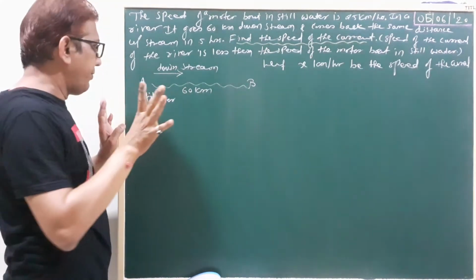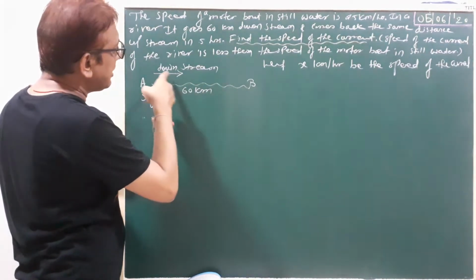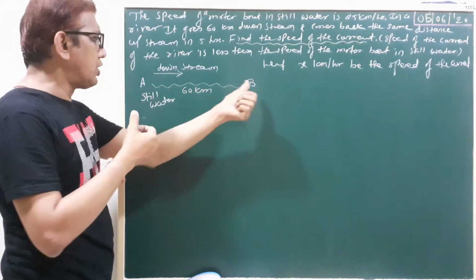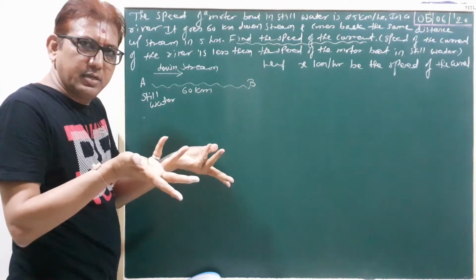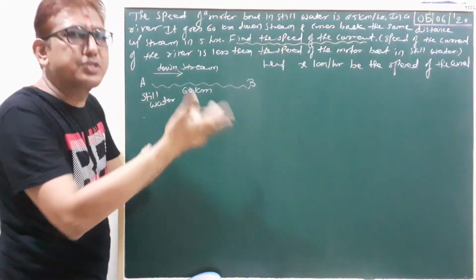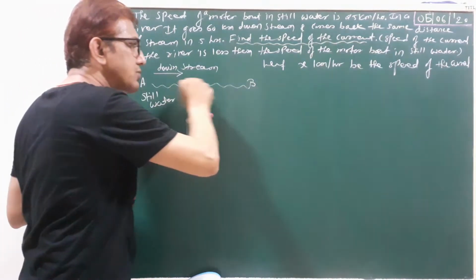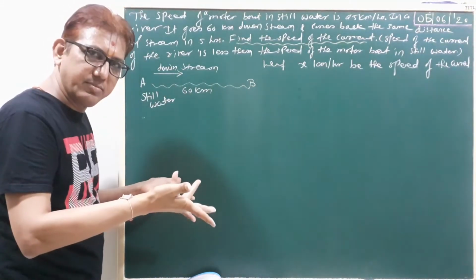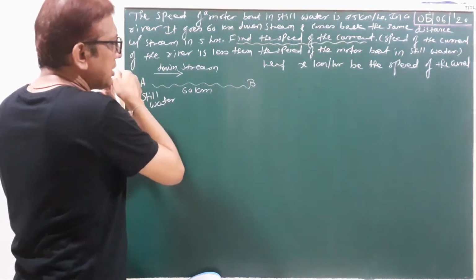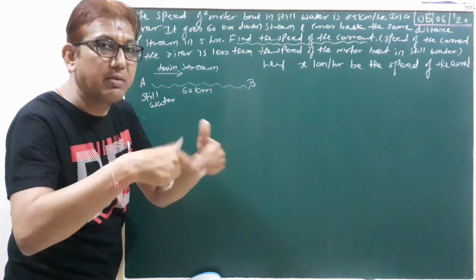Here we suppose A to B is called downstream. You can also suppose B to A downstream. If you suppose A to B downstream, then B to A is upstream. Otherwise, you can suppose B to A downstream, so A to B is upstream. When you go downstream, your speed will increase.